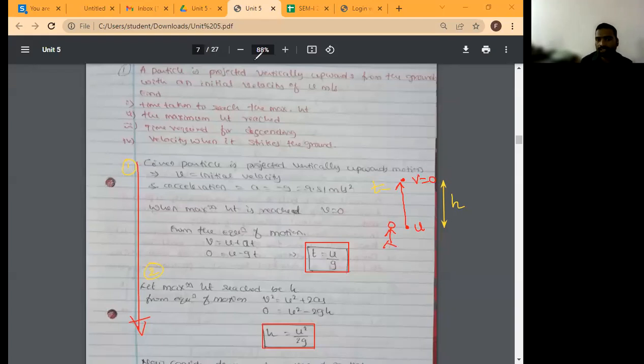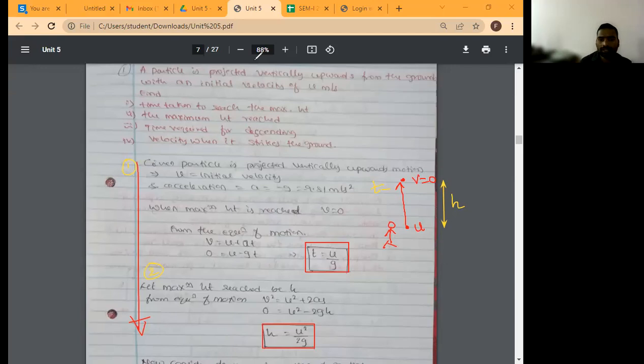So in the first case, what was calculated? Time required for ascending. Now the time required for descending. Initial u is 0. Yes, very good. Those who have completed, try the third case.